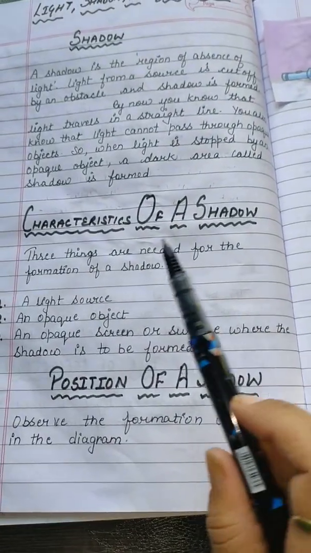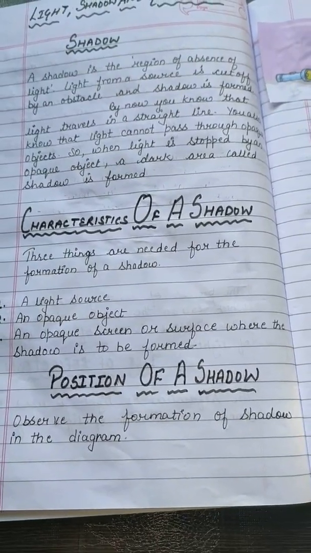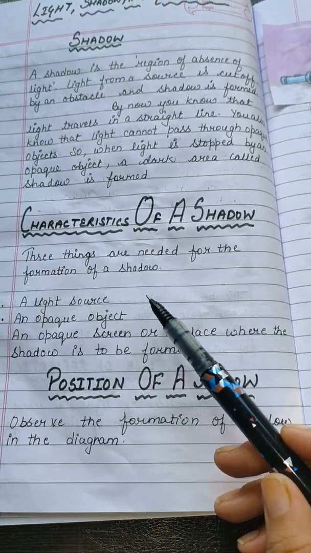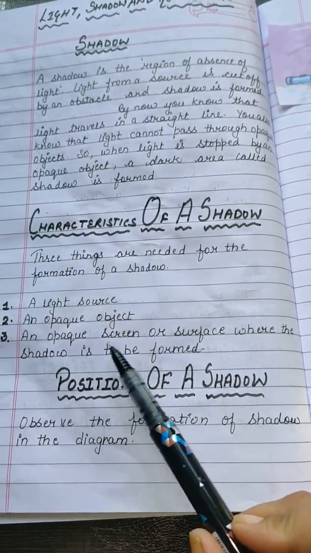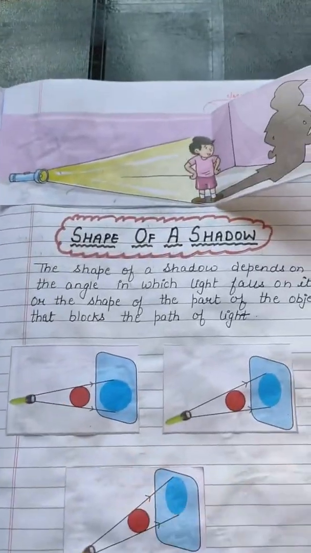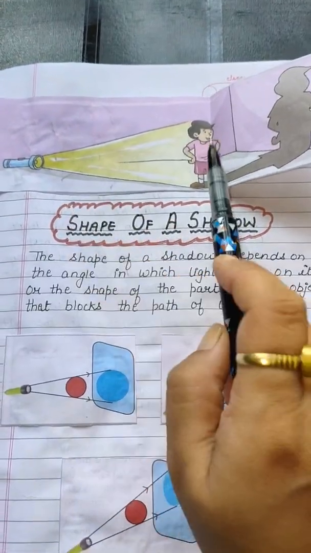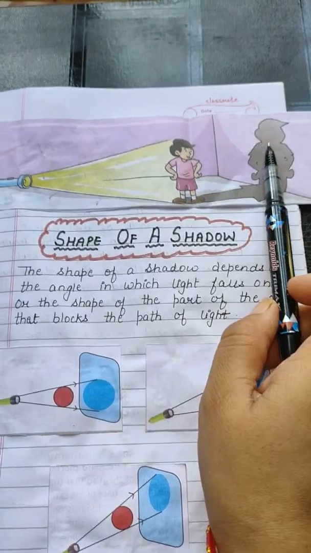And what are the characteristics of a shadow? There are three things required for the formation of a shadow. First is a light source, second is an opaque object, and third is an opaque screen or surface where the shadow is to be formed. This is a light source, this is an opaque object, and this is a surface where the shadow is formed.